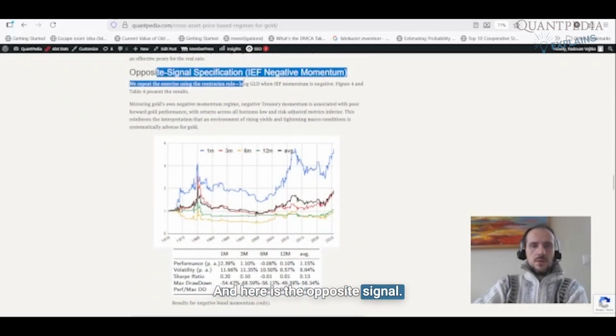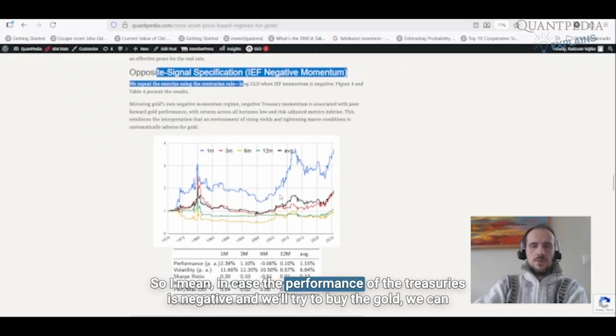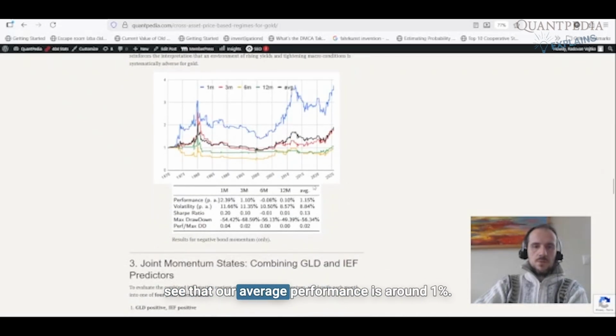And here is the opposite signal. In case the performance of the treasuries is negative and we try to buy the gold, we can see that our average performance is around 1%. So once again, this is the bad regime.